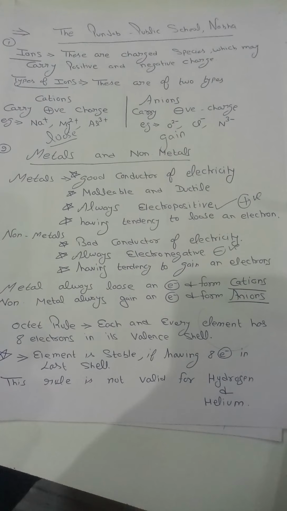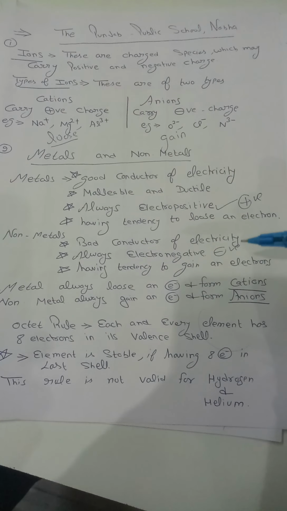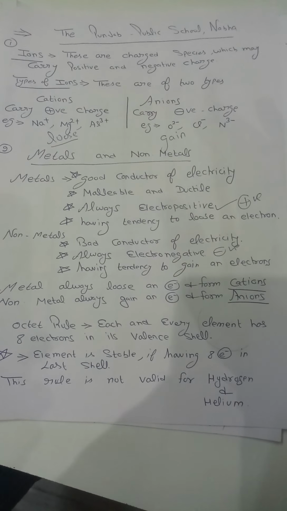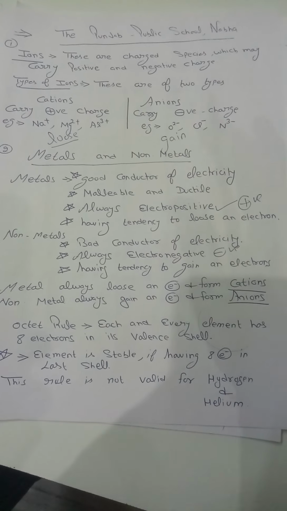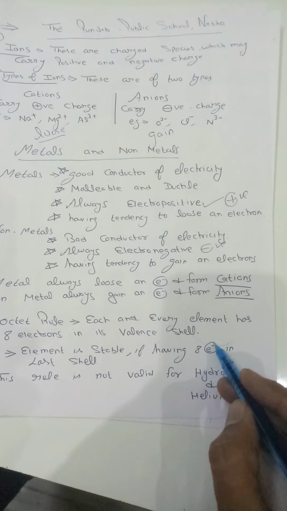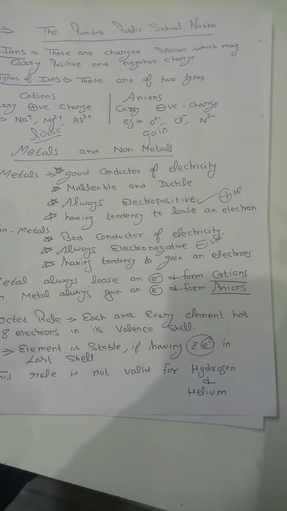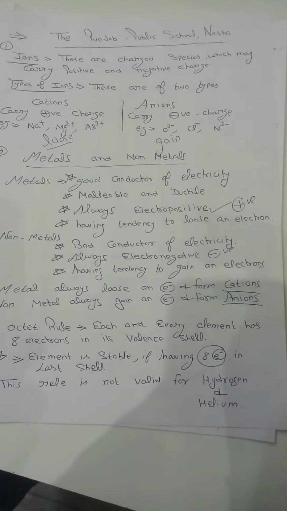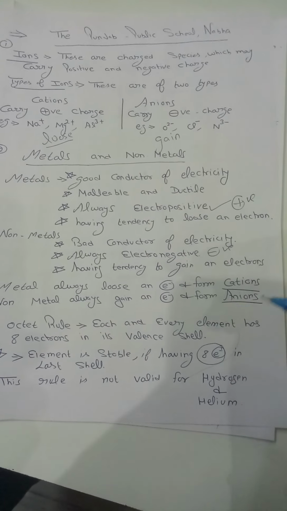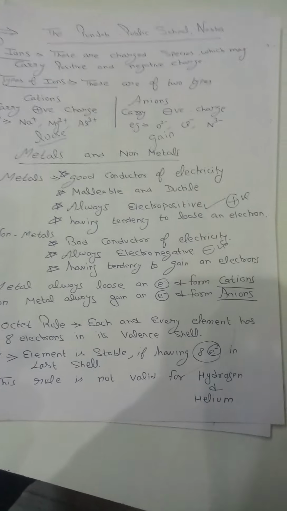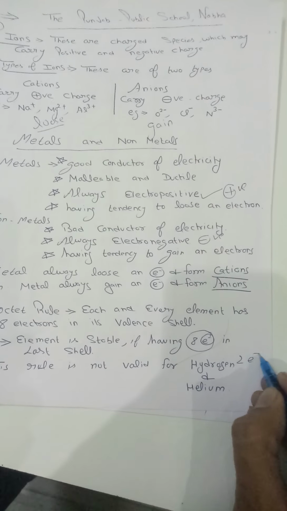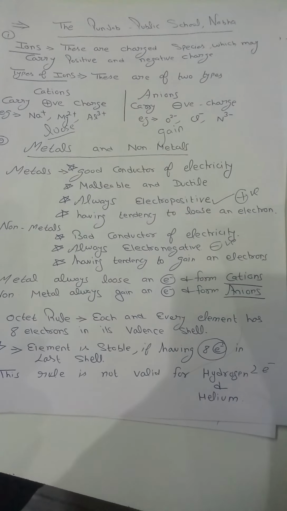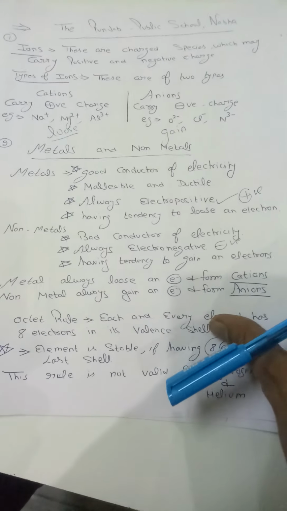So this is your octet rule. The octet rule states that every element wants 8 electrons in its valence shell. An element is stable if it has 8 electrons in its last shell. This is the criteria to predict the stability of an element. The rule is not valid for hydrogen and helium, because both these elements are satisfied by 2 electrons.